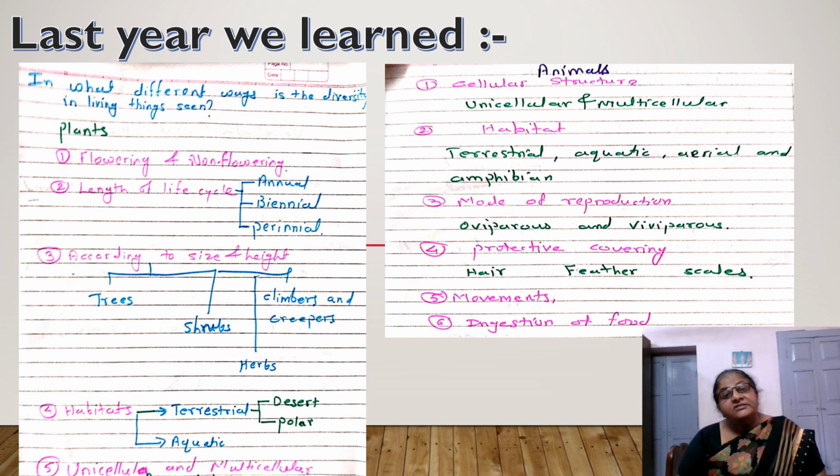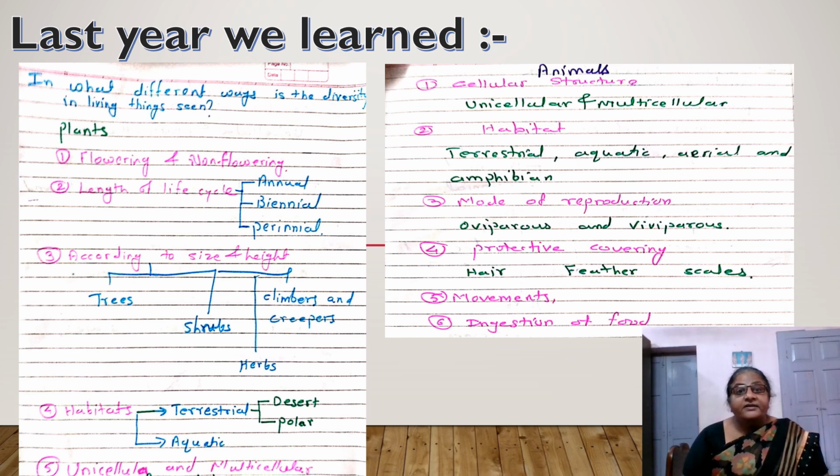Then according to the size and height or the strength of the stem, the plants with a strong and tall stem are called trees. It means trees, shrubs, herbs. These are plants of different sizes, which show differences in height.